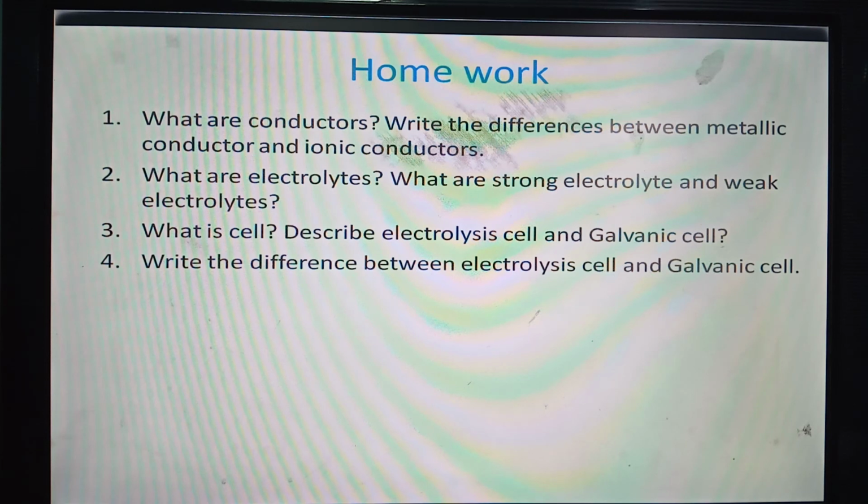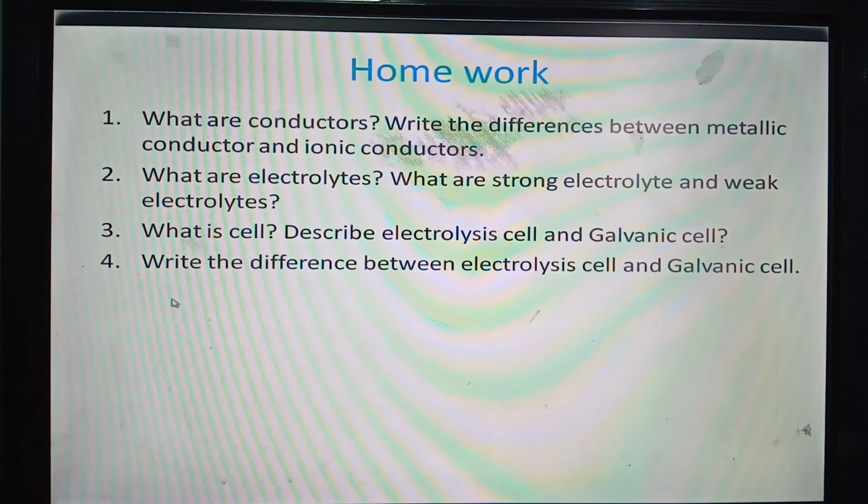In this respect, cells are divided into two categories. One is electrolysis cell, another one is galvanic cell. The cell in which a chemical reaction is carried out by passing electricity is called electrolysis cell, and the cell in which electricity is produced with the help of redox reaction is called galvanic cell.